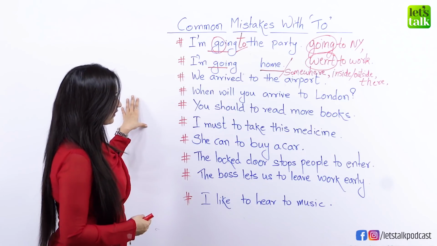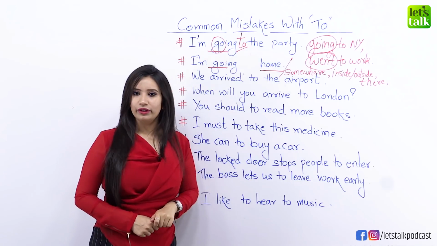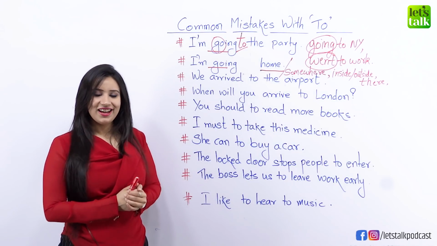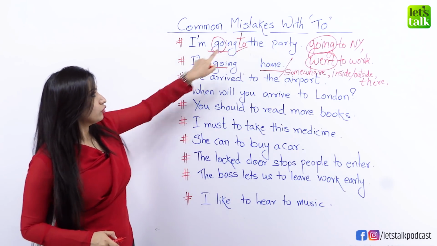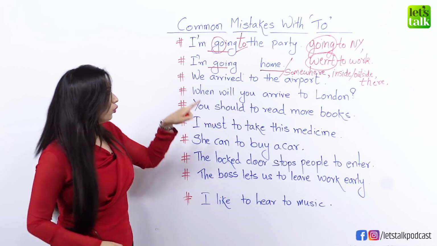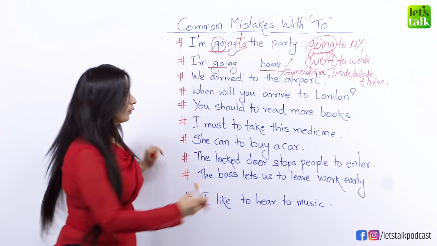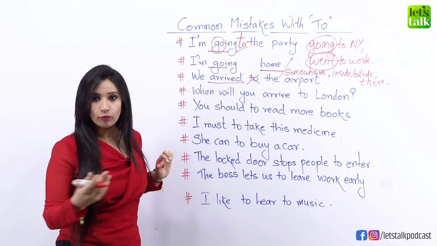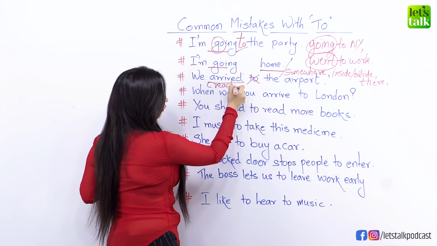Let's read this sentence. We arrived to the airport. What do you think? Is there something wrong with it? Well, yes. What is wrong here is that we always use to with go, but we don't use to with arrive, okay? We never use to with arrive. Arrive means to reach somewhere, okay?